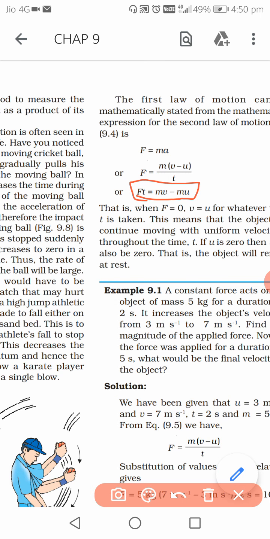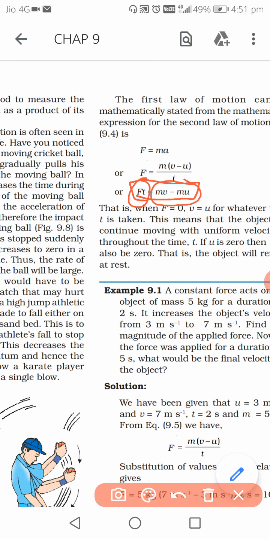Now in this formula, this term Ft is called impulse. I-M-P-U-L-S-E, impulse. So impulse is the product of force and small time. This time is a small time, Ft. And from this formula it is clear that impulse is equal to change of momentum, because mv is the final momentum and mu is the initial momentum. So impulse is the change in momentum of an object.